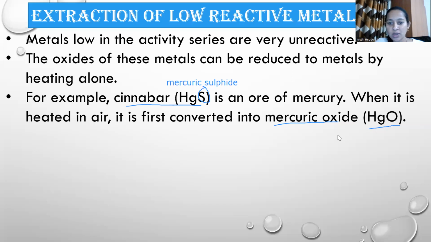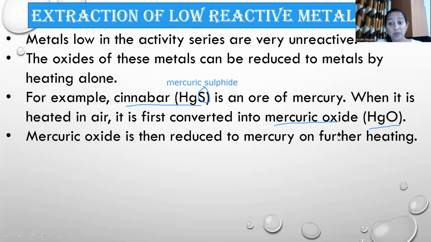To get mercury out of it. Mercuric oxide is then reduced to mercury on further heating. Okay, so whenever we need to extract mercury from cinnabar, that is mercuric sulfide, it involves three steps.